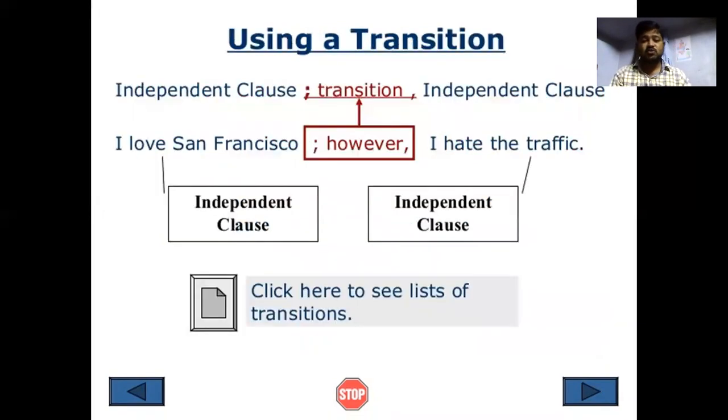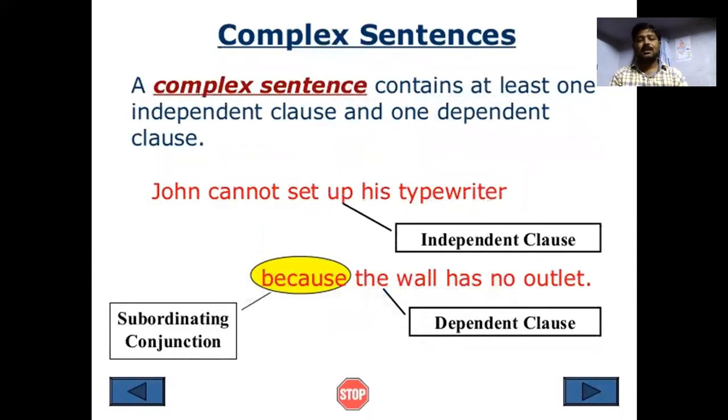Using a transition with independent clauses, you can use a semicolon or a transition word, followed by a comma. For example: "I love San Francisco; however, I hate the traffic." So there are two independent clauses joined with a transition. These are two independent clauses connected with the transition "however."